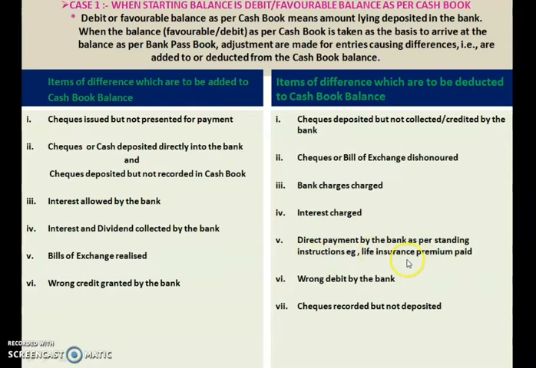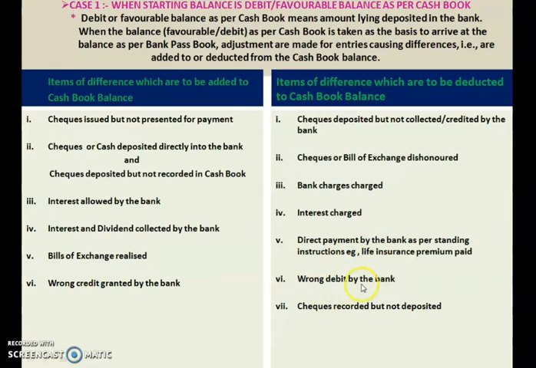If there are any expenses like rent or insurance premium, we have instructed the bank that if such charges arrive, you have to pay from our bank account. The bank does that, but we didn't get that intimation, so we didn't record it in our cash book. In that case, our cash book and passbook show a difference.